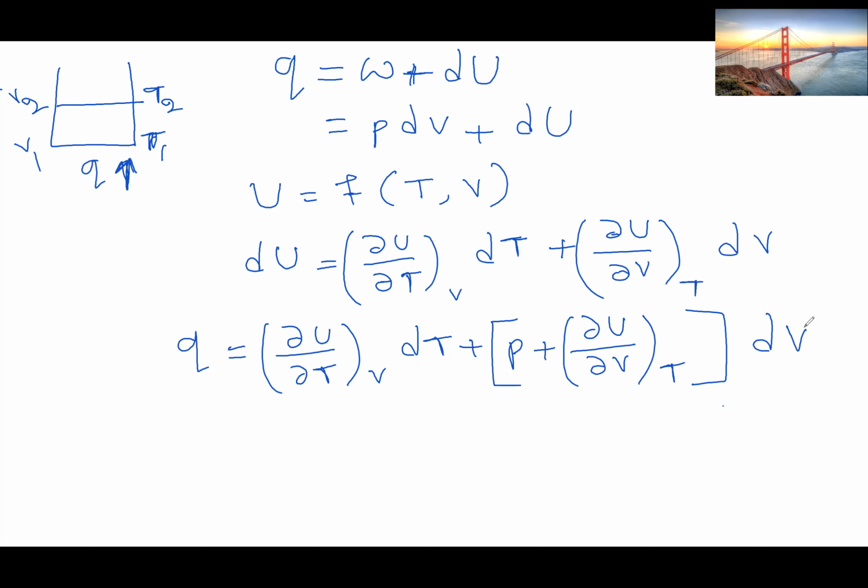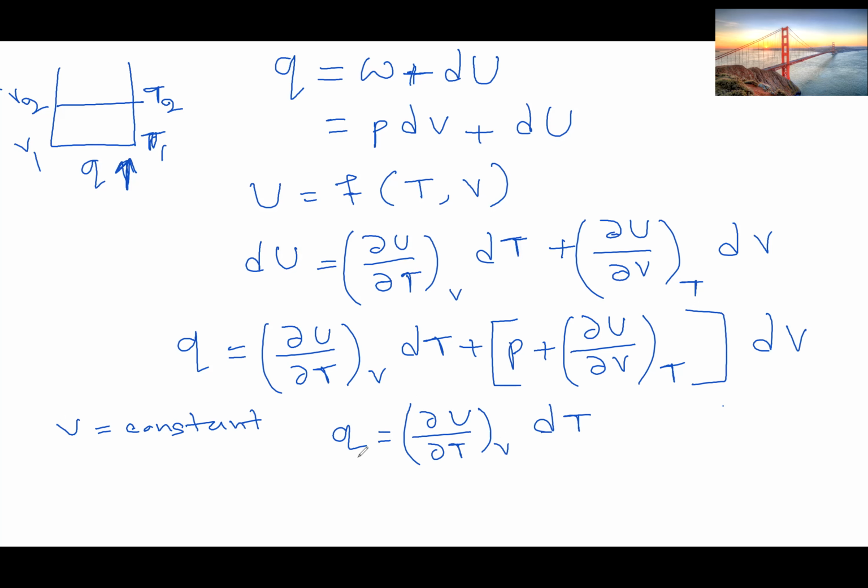So this is one form of the first law. If you take the volume constant, then dV will be 0. In that case Q will be (del U/del T) at constant V dT.